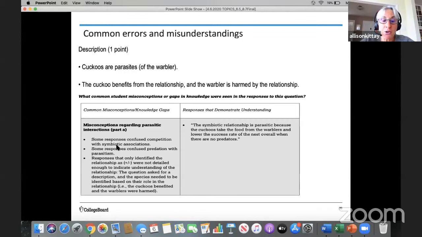The readers can only score you on what you write, not what we think you mean. So we know you understand the situation is that one benefits and one is being harmed, but we don't know if you understand the specific type of interaction. So a response that demonstrated understanding would be something like, the symbiotic relationship is parasitic because the cuckoos take the food from the warblers and lower the success rate of the nest overall when there are no predators. So that's just way more information about your understanding than just putting the relationship as plus minus. I hope that makes sense.